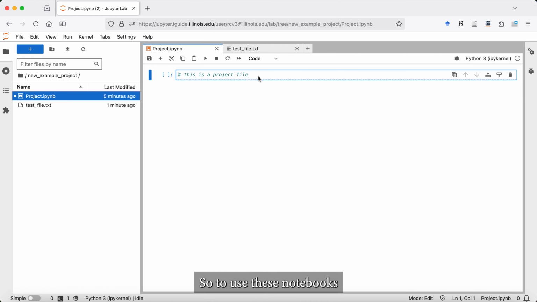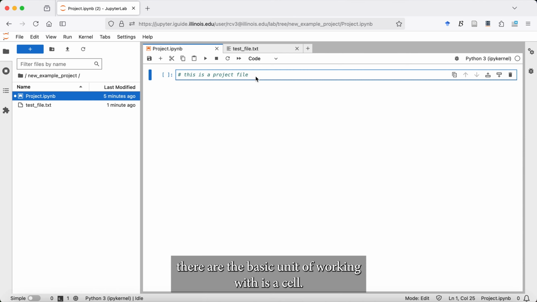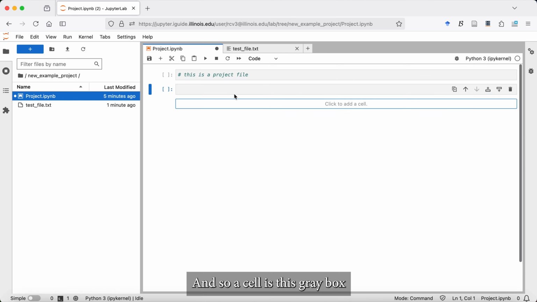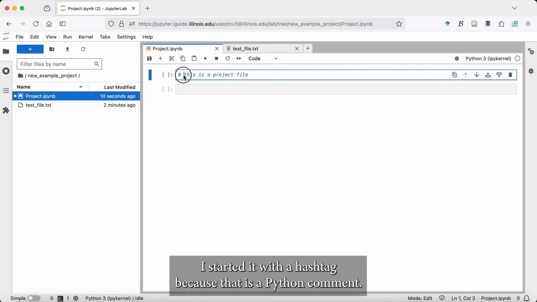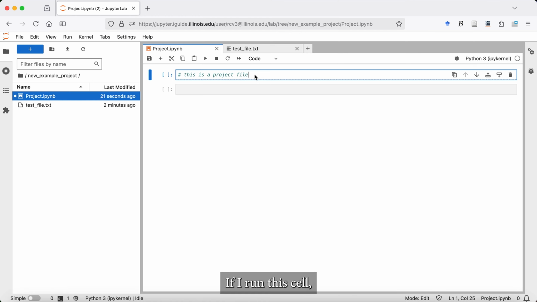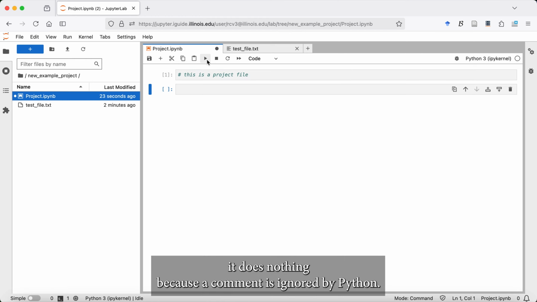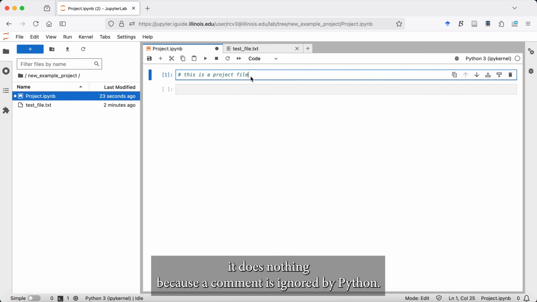So to use these notebooks, the basic unit of working is a cell. A cell is this gray box that has this kind of bracket over this. And there are two types of cell. This particular cell is a code cell. If you noticed, I typed here and started it with a hashtag, because that is a Python comment. If I run this cell, it does nothing because a comment is ignored by Python.